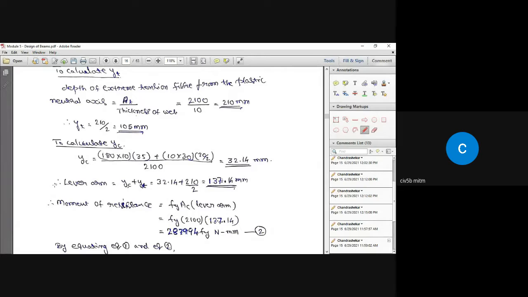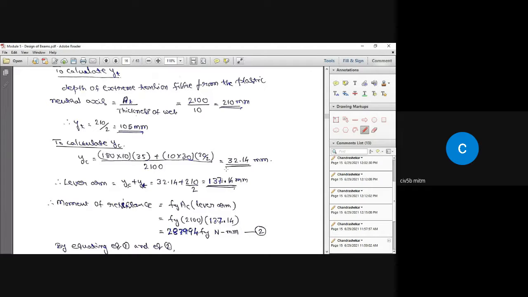How do we calculate? 180 multiplied by 10, that is the top flange area, multiplied by 35, that is the distance of the centroid of the top flange from the plastic neutral axis, plus 10 multiplied by 30, that is a part of the web of the T section above the plastic neutral axis, multiplied by 30 by 2, divided by the area, half the area you must take.